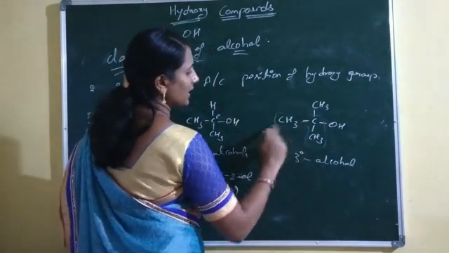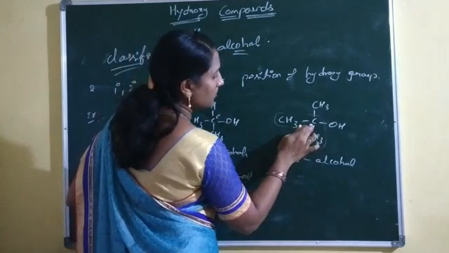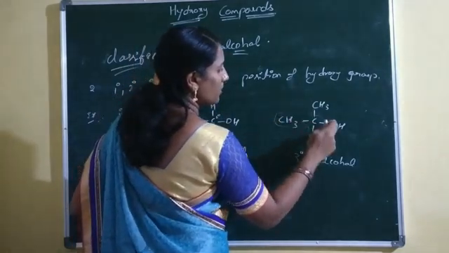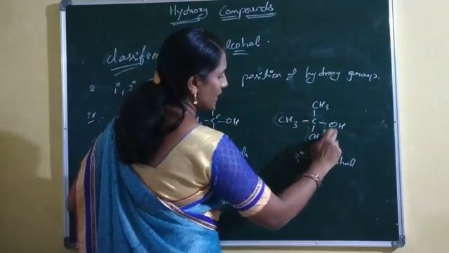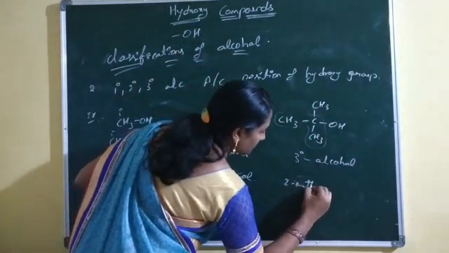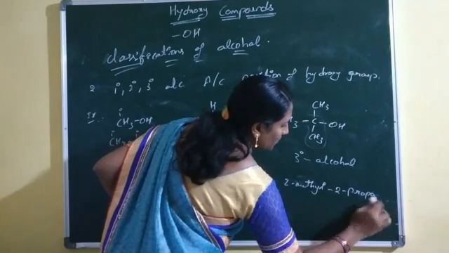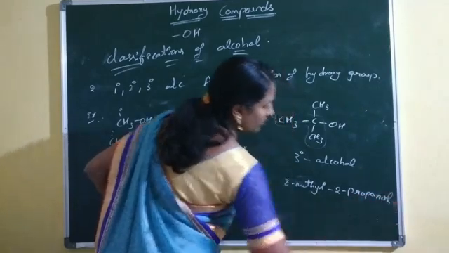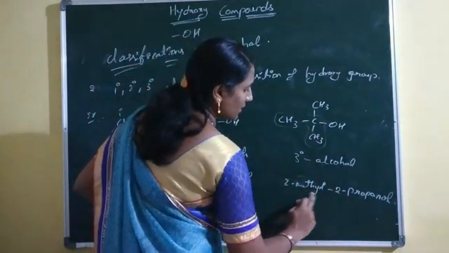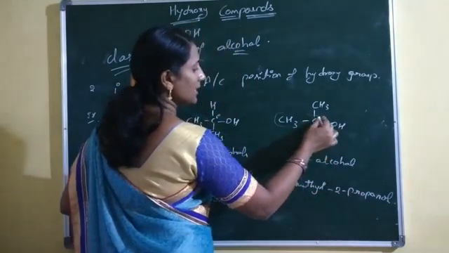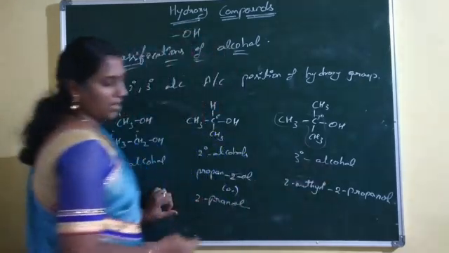The long chain has 3 carbons, so prop. The second carbon is substituted with 1 methyl group and another OH group. CH3 is acting as the substituent and the OH group is acting as the functional group. Now, 2-methyl, 2-propanol. The IUPAC name of this compound is 2-methyl-2-propanol. The OH group is directly bonded with a tertiary carbon. Due to this reason, what is this name? Tertiary alcohols.